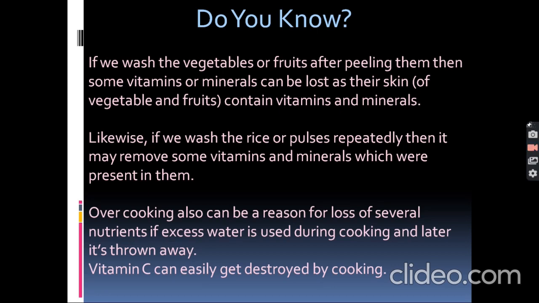So overcooking also can be a reason for loss of several nutrients. If excess water is used during cooking and later it's thrown away, vitamin C can easily get destroyed by cooking. So we don't have to overcook vitamin C sources, as it will be destroyed by cooking.